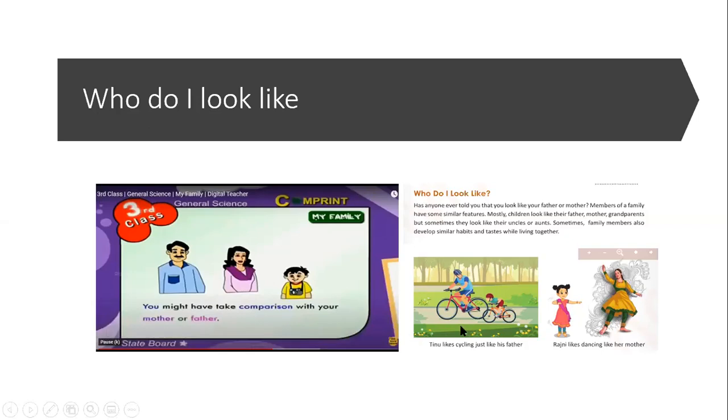Before that, see here. Tino likes cycling just like his father, and Rajni likes dancing just like her mother. So here there are certain tastes which are coming on to the children from the parents. Likewise, what kind of taste do you have which your mother is having?